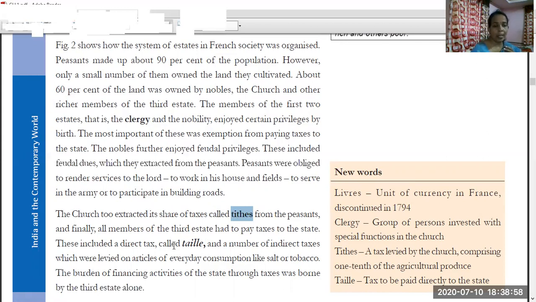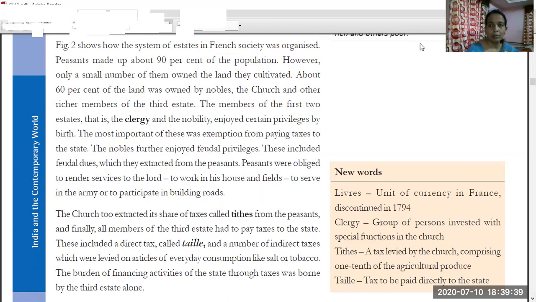This includes the direct tax, the tallage, which is the tax paid to the state, and a number of indirect taxes, along with other taxes, which were levied on articles of everyday consumption like salt or tobacco. The burden of financing the activities of the state through taxes was borne by the third estate alone. All taxes were paid only by the third estate.